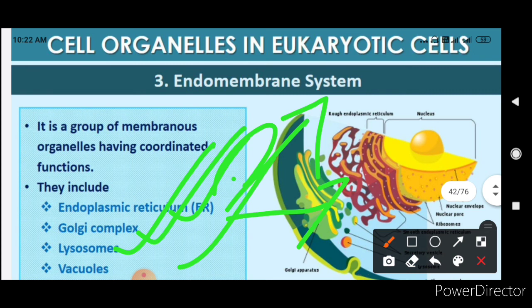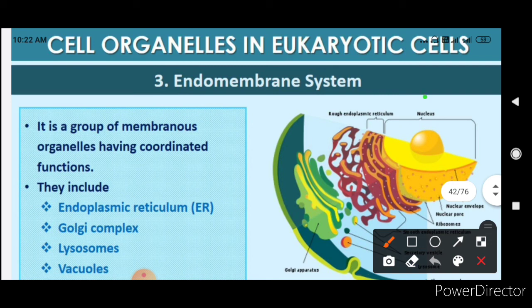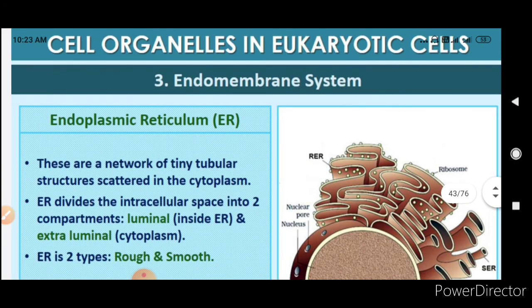All the protein which is synthesized in endoplasmic reticulum will be packed in the Golgi complex, and it will be there in lysosome and vacuoles. So see here, you can see in the diagram, this is the nucleus, this is the endoplasmic reticulum, this is the Golgi apparatus, and these are the lysosome, orange color, and the green color are the secretory vesicle, that is the vacuoles. So it is a group of membranous organelles having coordinated function, and they include endoplasmic reticulum, Golgi complex, lysosome, and vacuole. So now we will be talking about endoplasmic reticulum.